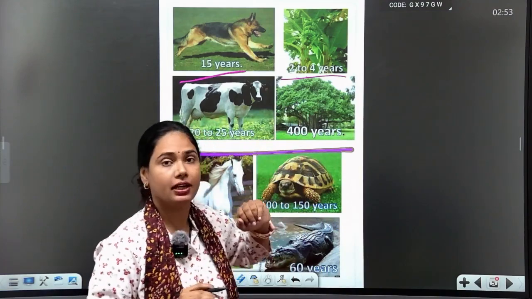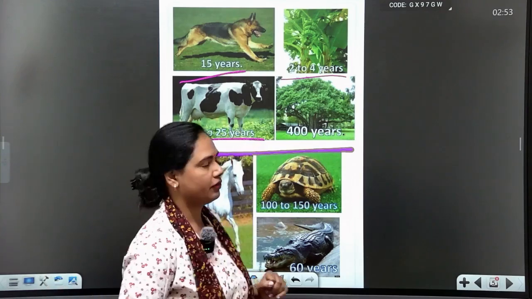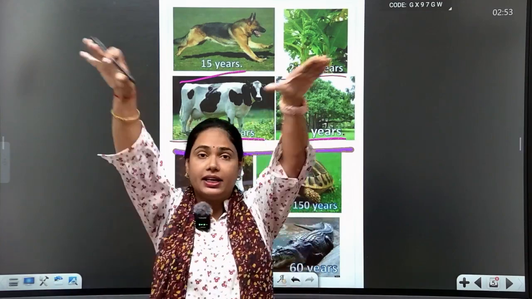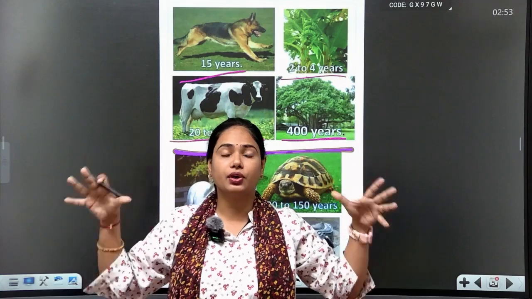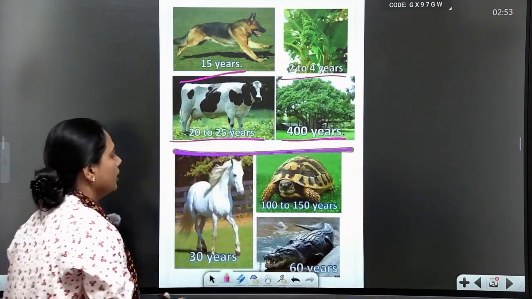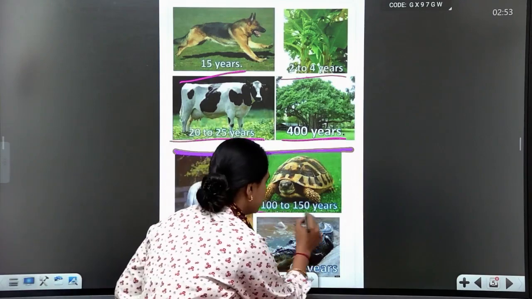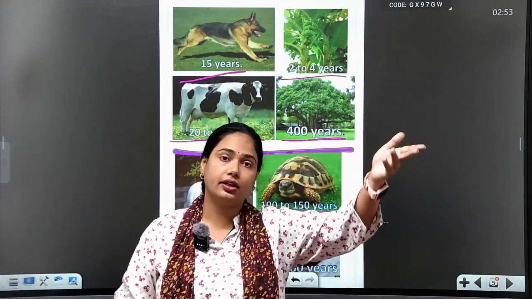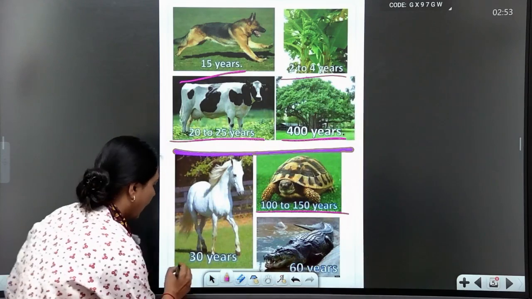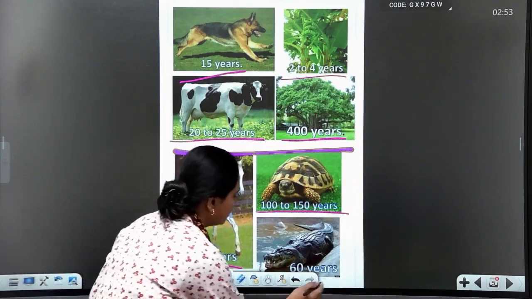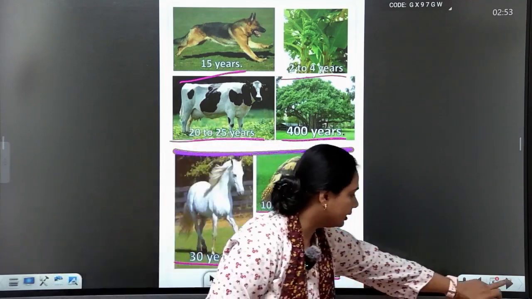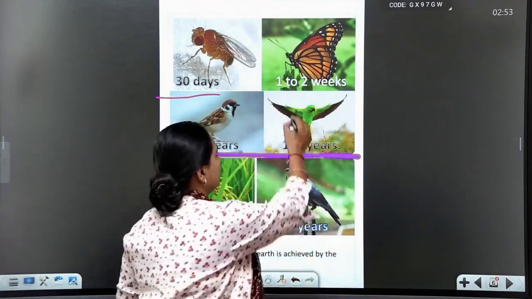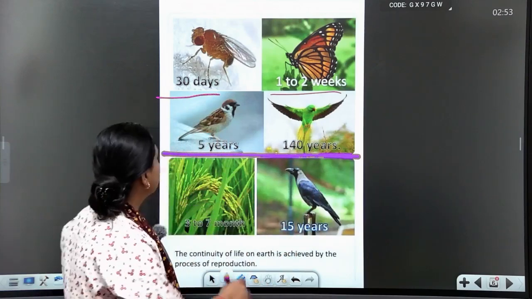Banana tree has its lifespan, 2 to 4 years. Buffalo or cat: 20 to 25 years. Banyan tree: 400 years, a very great lifespan. And here is the competitor, the tortoise: 100 to 150 years, and it even crosses 200, 300, 500 years. Horse: 30 years, crocodile: 60 years, flies: 30 days, butterflies: 1 to 2 weeks, sparrow: 5 years.